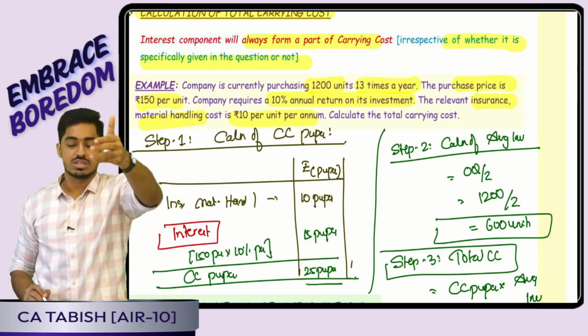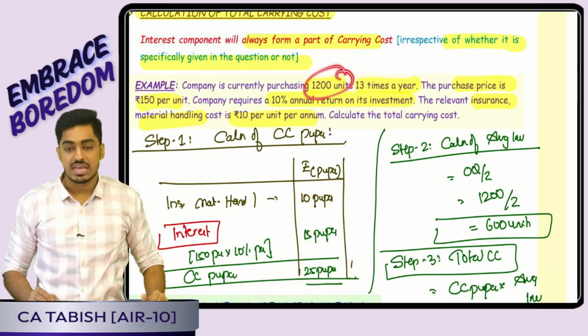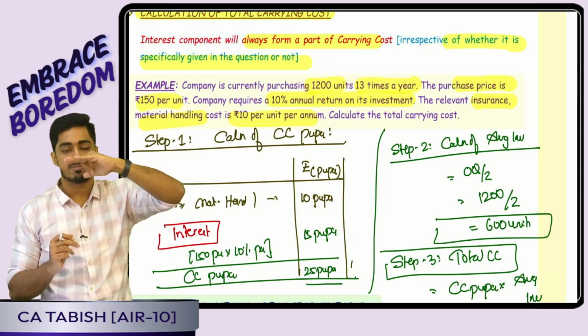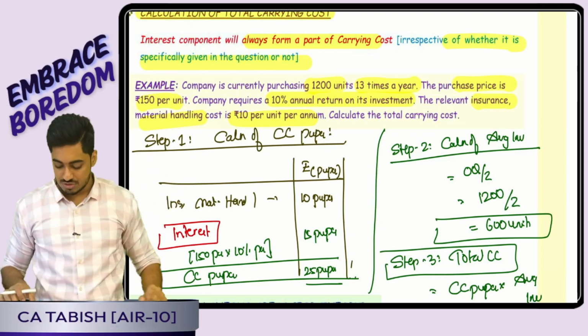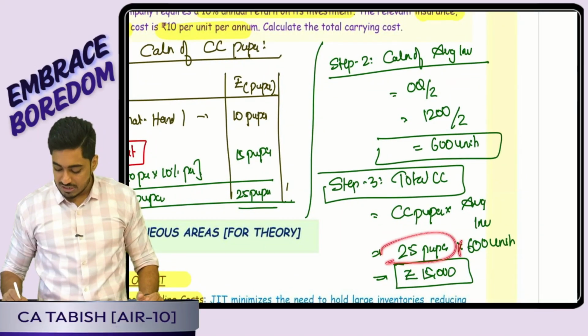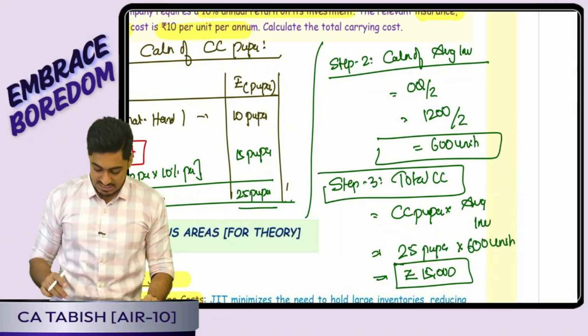Now, how many units am I holding on average throughout the year? Every time I buy 1200. The day I purchase I have 1200, and by the end of the period I have 0. So on average I have 600 units. So it is 25 into 600, 15,000 rupees. Is this clear, everyone?